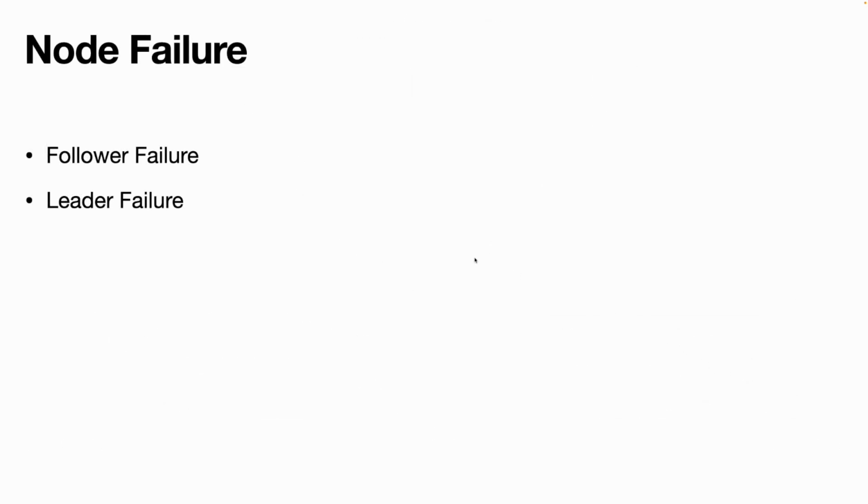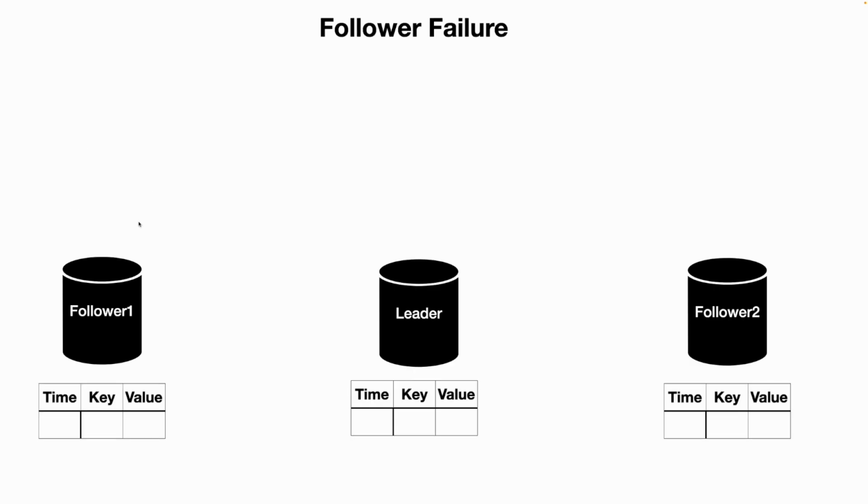Now what kind of failure can we expect from the single leader architecture? First is the follower failure, second is the leader failure. Now what is a follower failure? Let's suppose there is one leader and two followers, follower 1 and follower 2, and these are